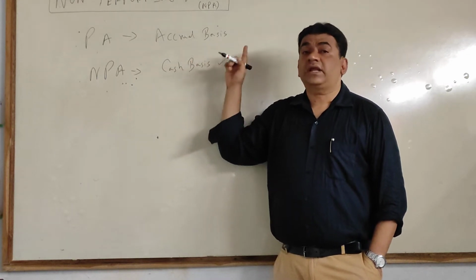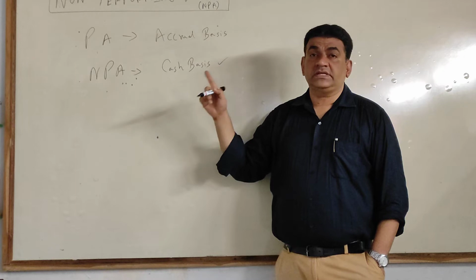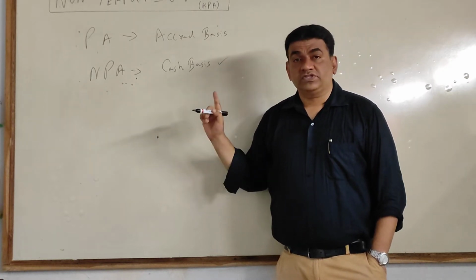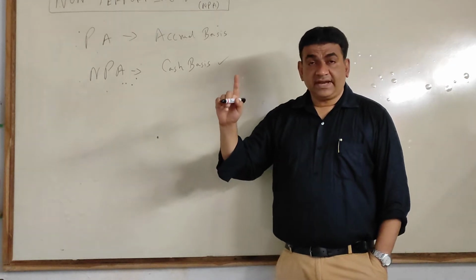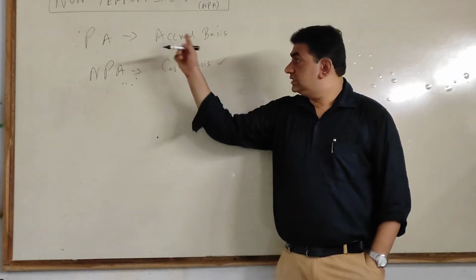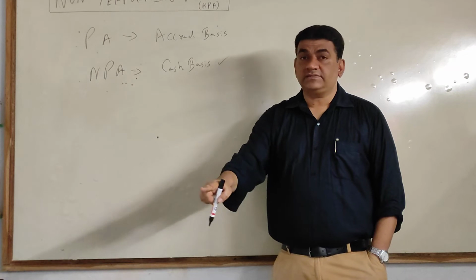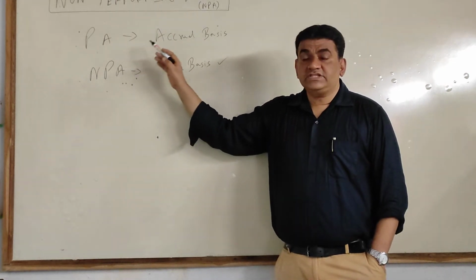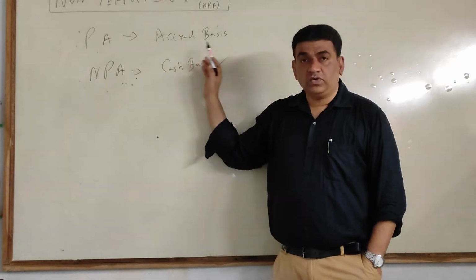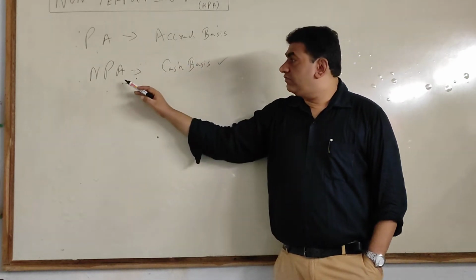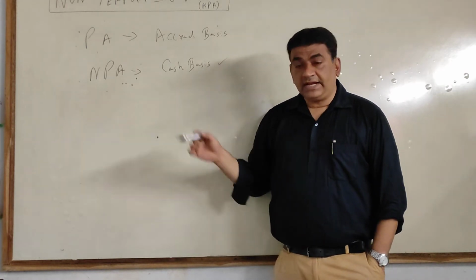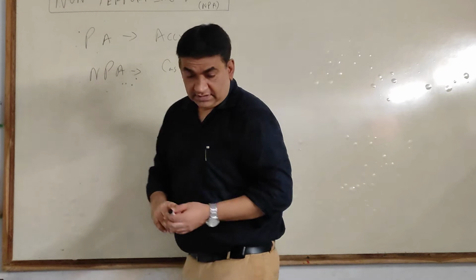Accrual means record income and expenses according to the period to which it belongs. Clear? So keep this in mind. This is applicable for all the 5 sums we are going to do now. I'll repeat. If the asset is performing, you will record on accrual basis, and for non-performing assets you will record on cash basis. How to do that? Let's start with the sum.